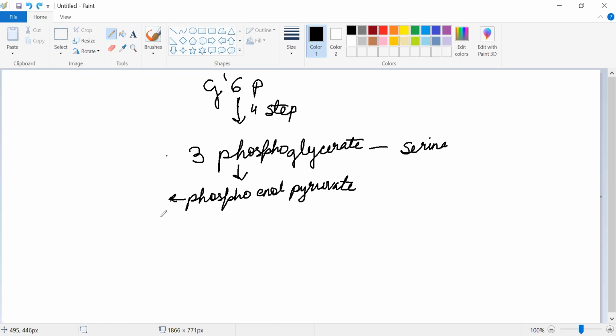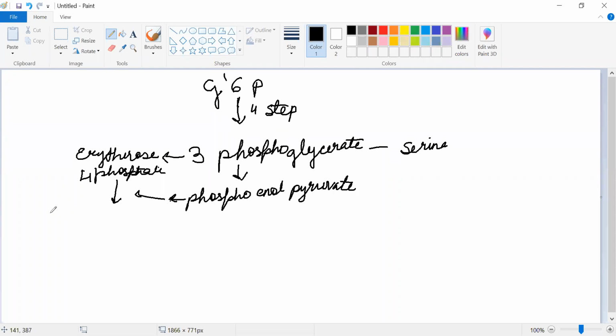Here we are going to come, it should be from here. Phosphoglycerate will give you erythrose 4-phosphate, and then erythrose 4-phosphate and phosphoenol pyruvate mix. They enter into the shikimic acid pathway.